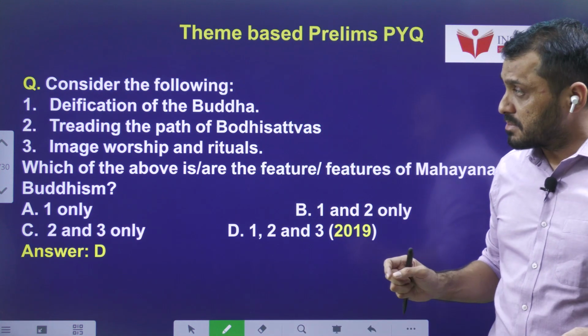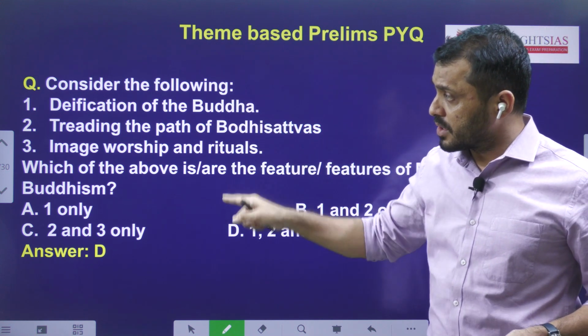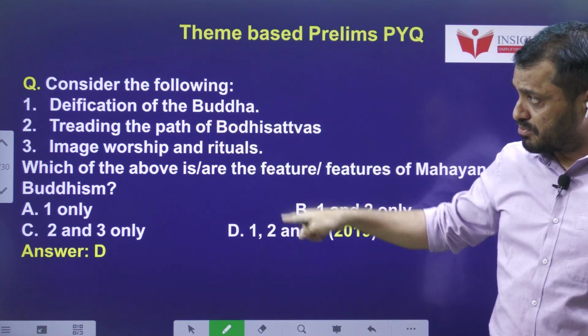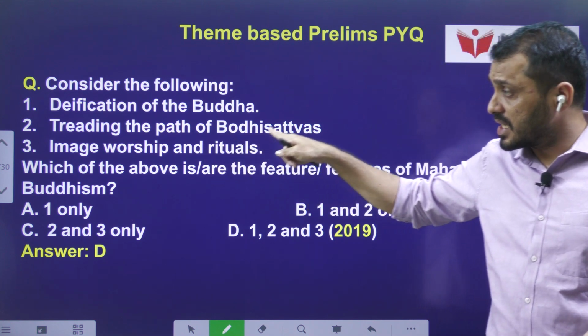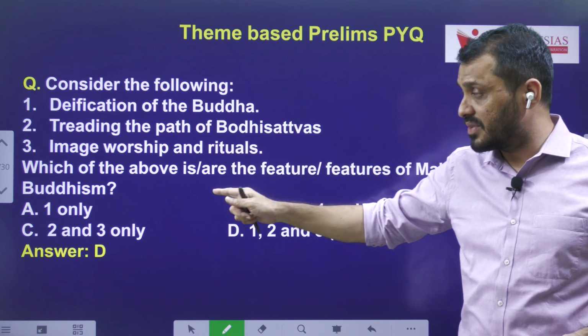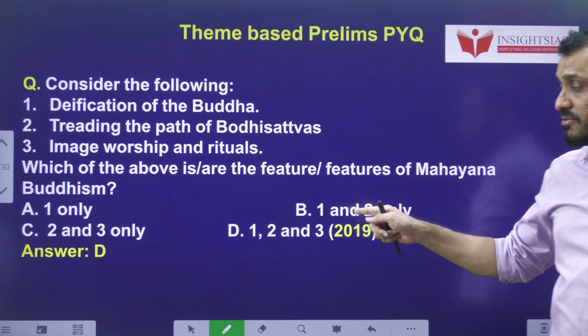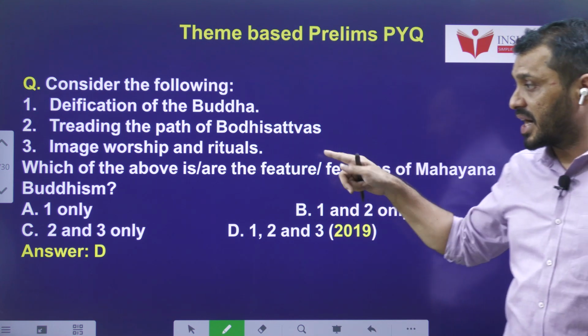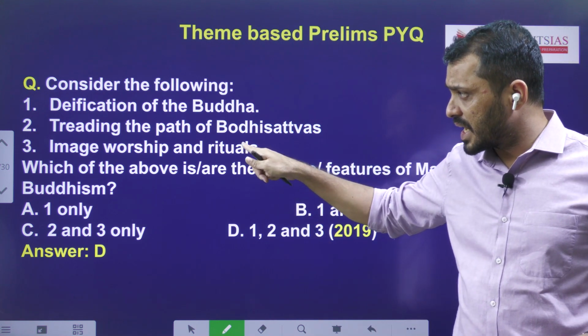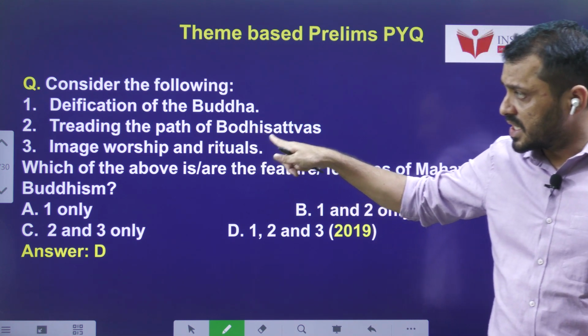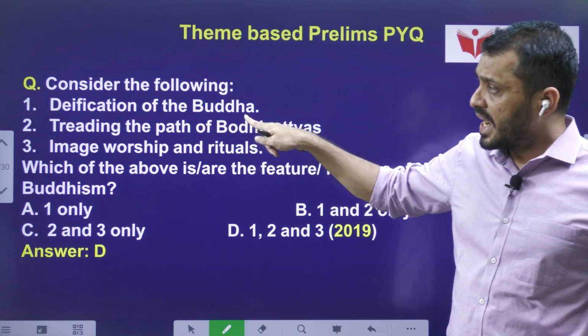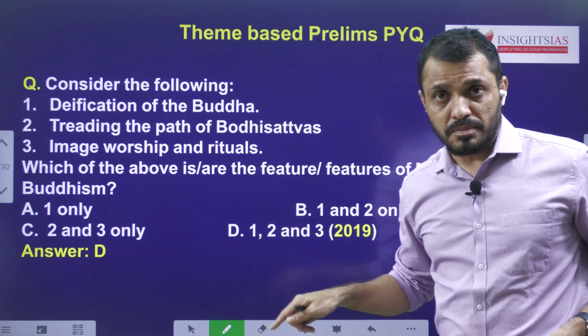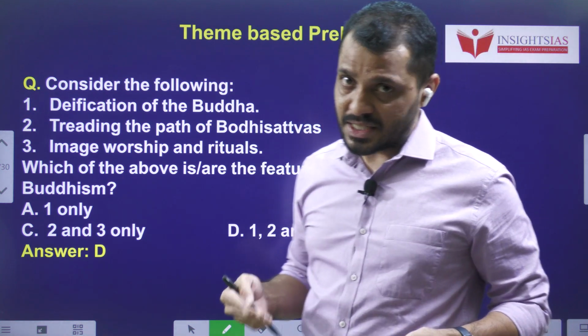Now let us see some sample questions. Consider the following: first, deification of Buddha; second, treading the path of Bodhisattvas; third, image worship and rituals. Which of the above are the features of Mahayana Buddhism? Mahayana includes image worship, treading the path of Bodhisattvas, as well as deification of the Buddha.